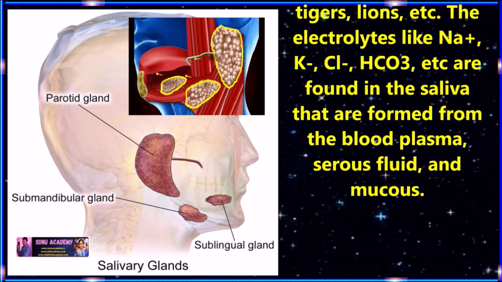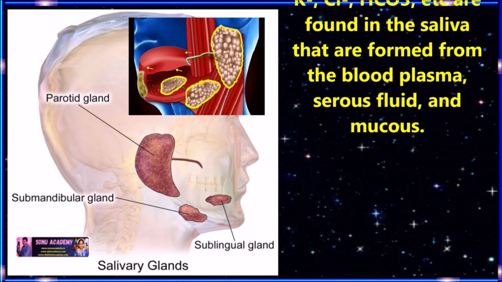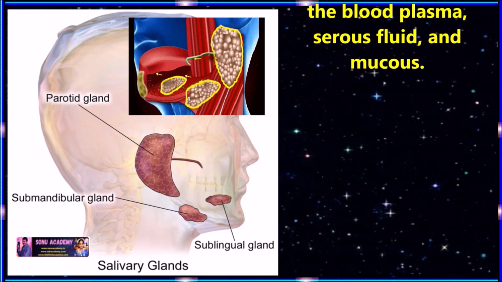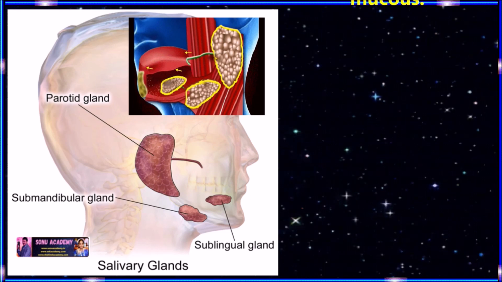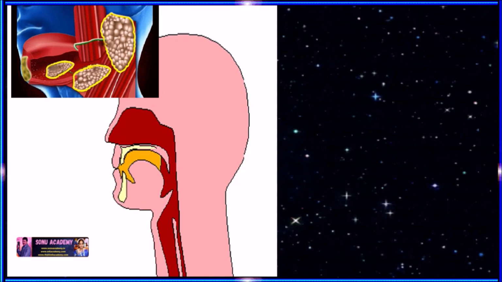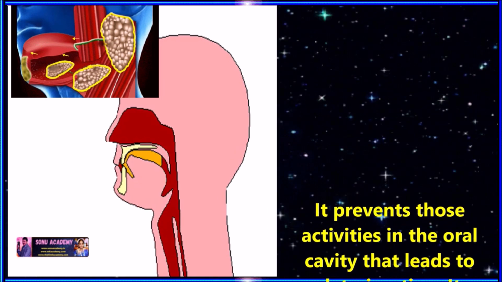The electrolytes like Na, K, Cl, HCO3, etc. found in the saliva are formed from the blood plasma, serous fluid, and mucus. Children, now let us discuss what the functions of saliva are.